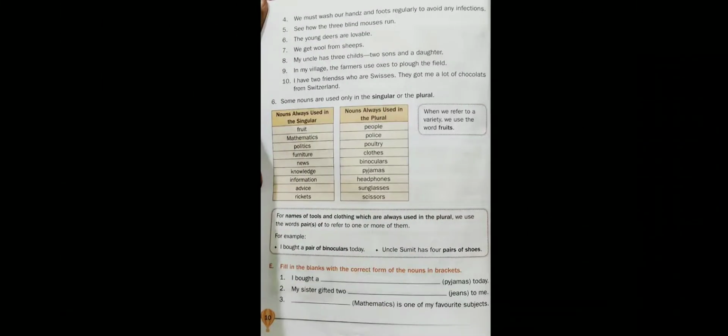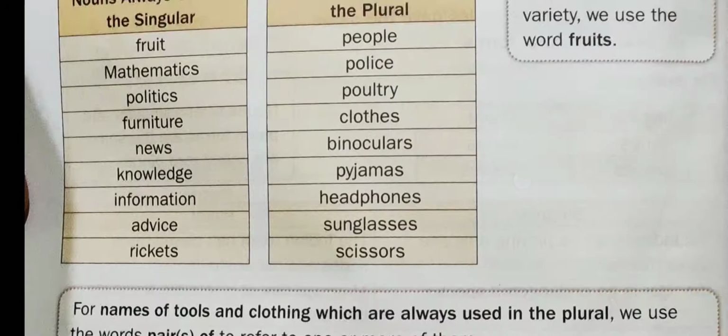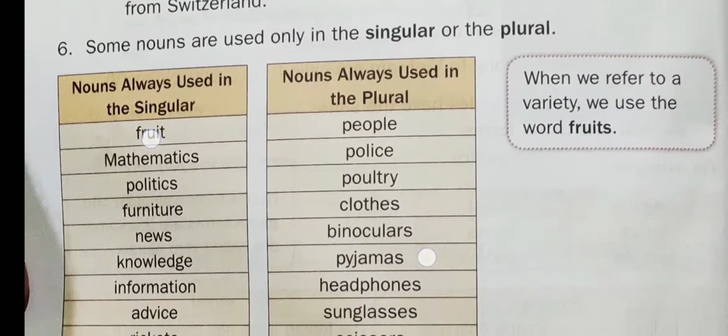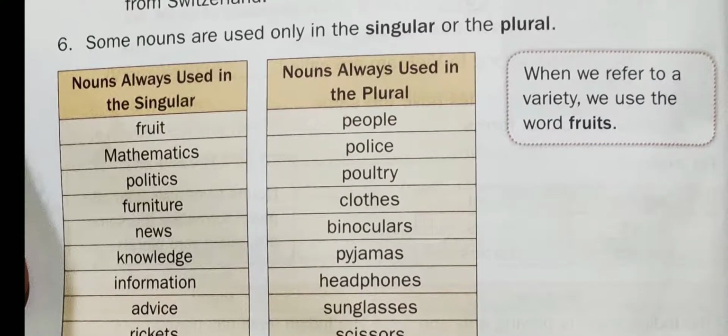Let's go to the next page and understand rule number 6. This rule says that there are some nouns which are always singular, such as mathematics, politics, furniture, news, knowledge, information, advice, cricket, and fruit. The noun fruit changes to its plural form when we are talking about different kinds of fruits.